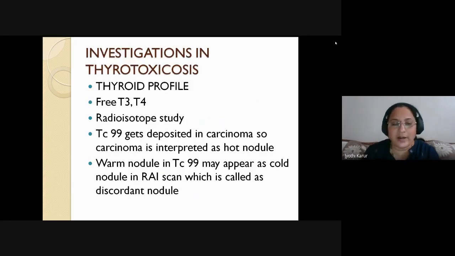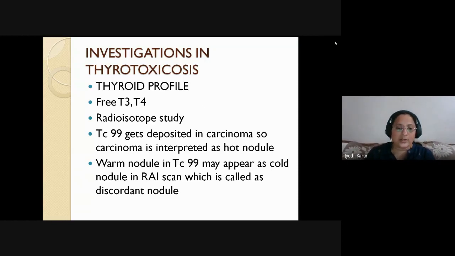So what are the different investigations you do in thyrotoxicosis? Definitely you have to start with the thyroid hormone profile, complete profile, and sometimes in early stages also you have to go ahead with free T3 and T4 because both will be deceptive. In hyperthyroidism, both will be elevated or something will be down. So in order to differentiate which is predominant, you have to even go for free T3 and T4 studies also, okay? And radioactive isotope study.